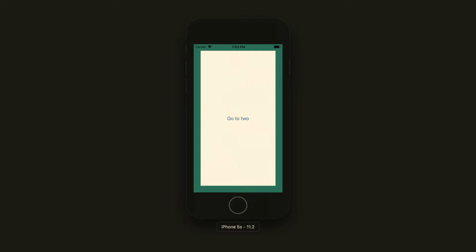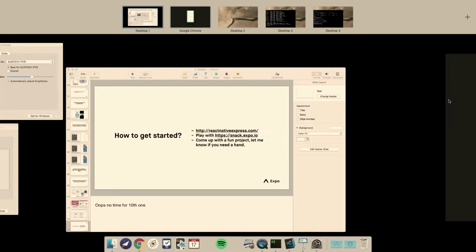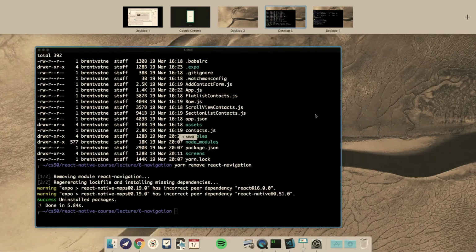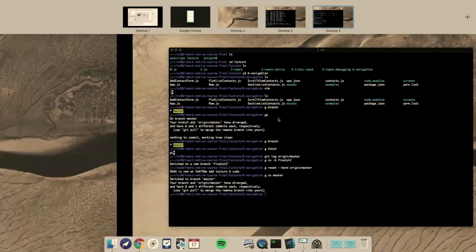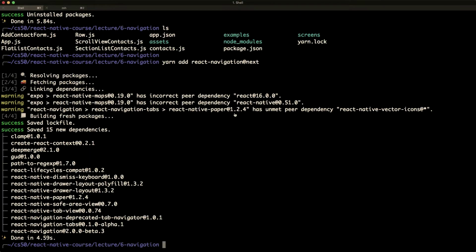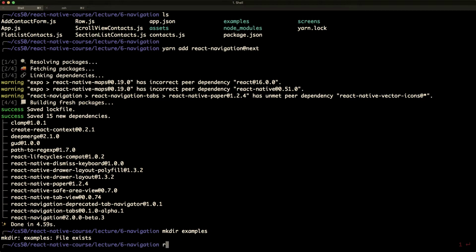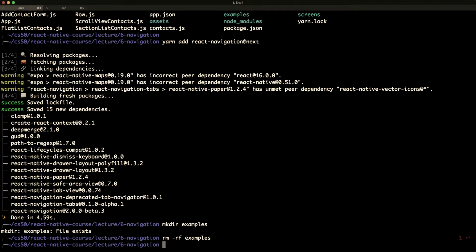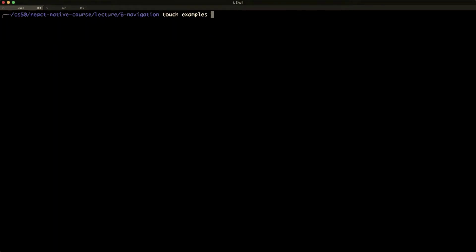And we're going to put together a little example that just shows us how to switch between some things. Let's add React Navigation next, and open up the tab. I've already got examples there. Let's get rid of it.